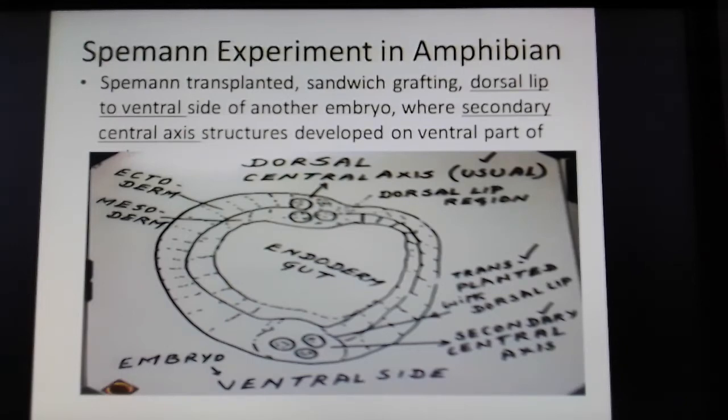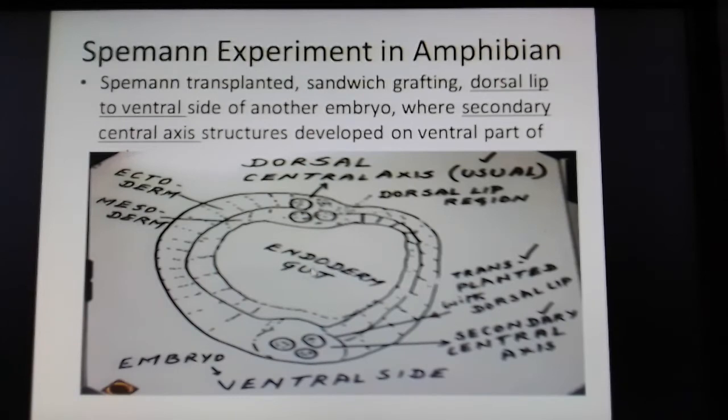Under part 1 and part 2 of the induction, embryological induction, we have given the definition as well as the discovery by Spemann of the process of induction. Now here we could say how Spemann came to the conclusion that there is an inducer to induce the neighbor cell to differentiate into its derivative.